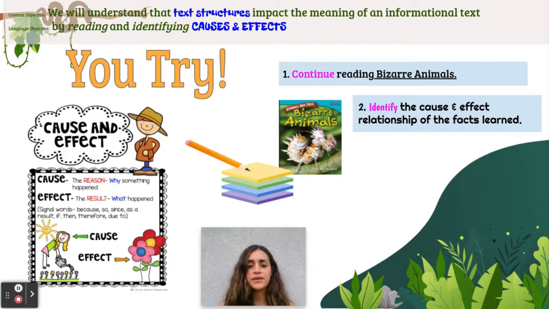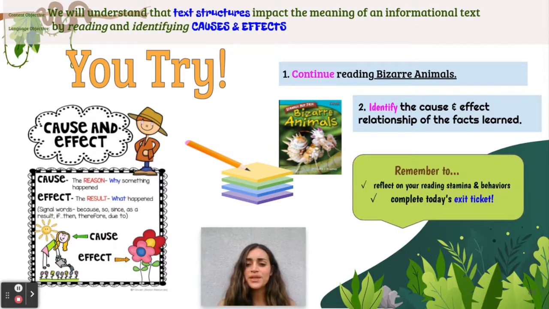And now I would like for you to give it a try. Continue reading Bizarre Animals and identify the cause-effect relationship of the facts learned about these bizarre animals. Make sure to use sticky notes to label the cause and the effect, the reason for their adaptations or behaviors. And remember to reflect on your reading stamina and behavior and complete today's exit ticket. Get started.